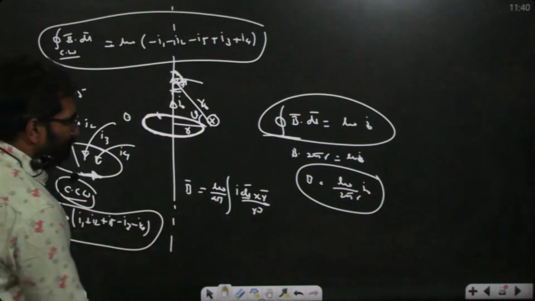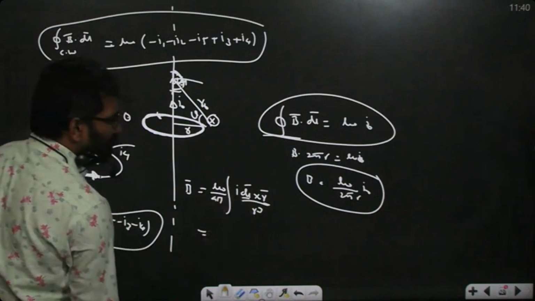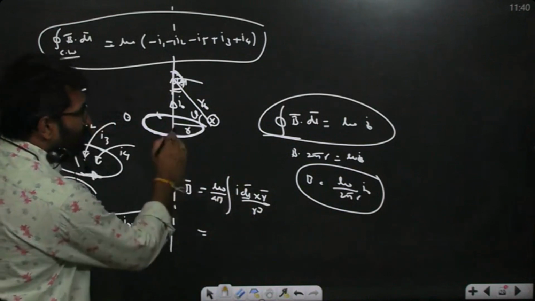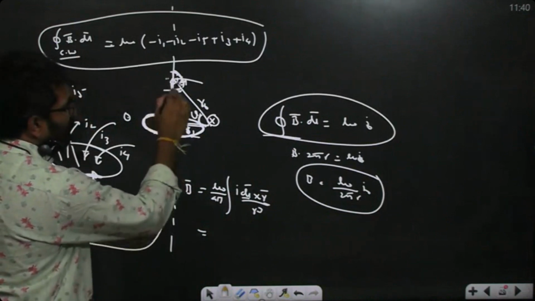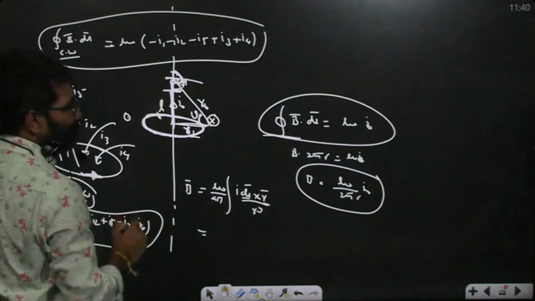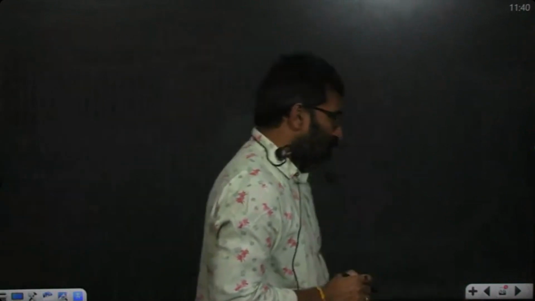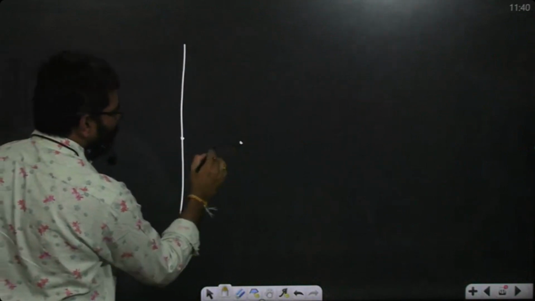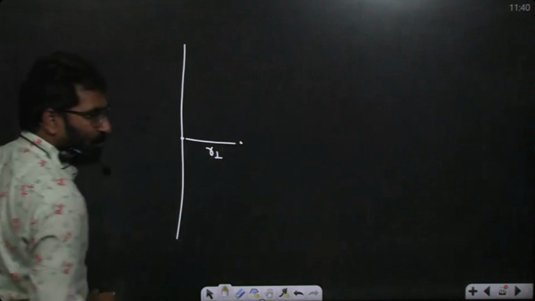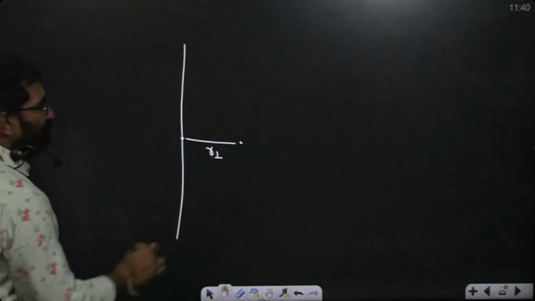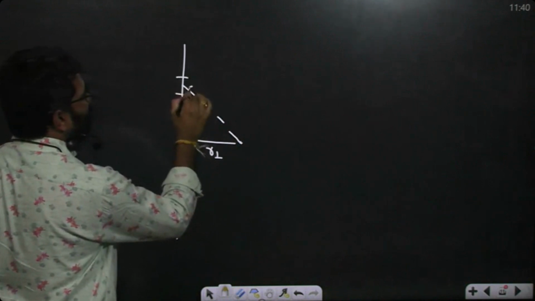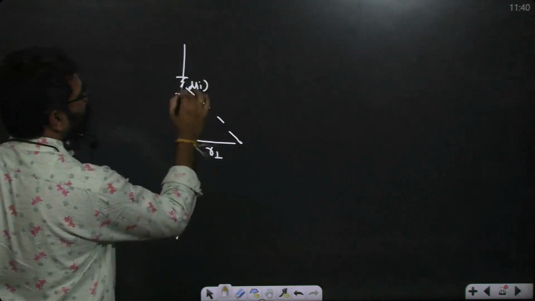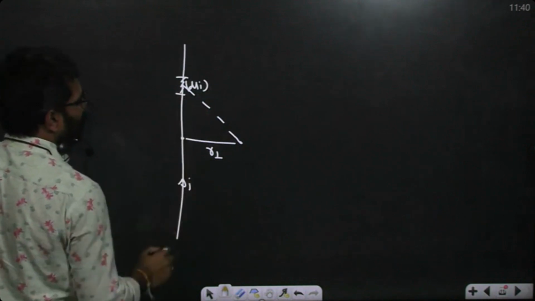So when you take this, you get sin theta or cos theta. Now you know the theta value, and you know the perpendicular distance r perpendicular. So what is this length? At a distance L, we are taking the dl element. Don't you understand? I will write it again outside. So I am choosing at this point. This is the perpendicular distance from the wire. That is fixed. I am finding at this point. This is the dl element. Uniform current is flowing in this direction. This is r perpendicular.